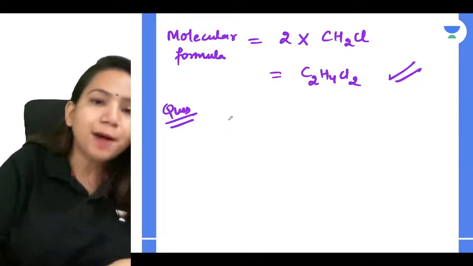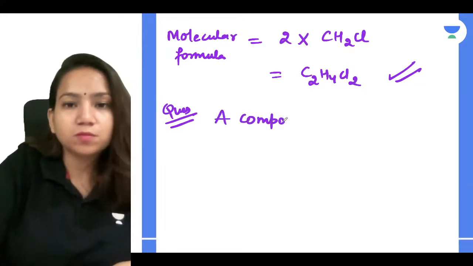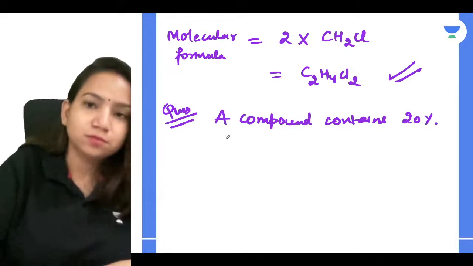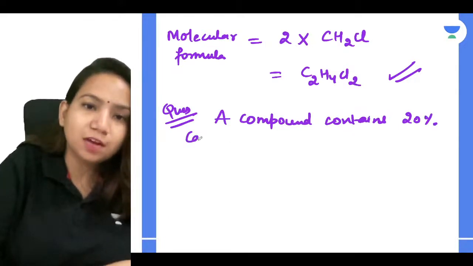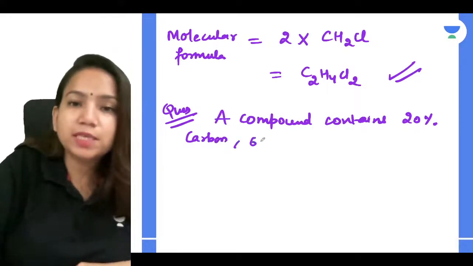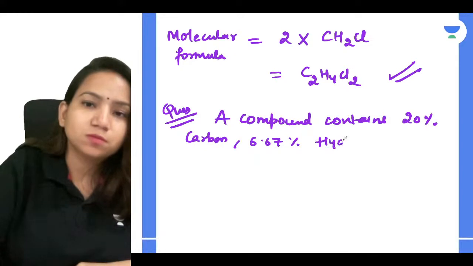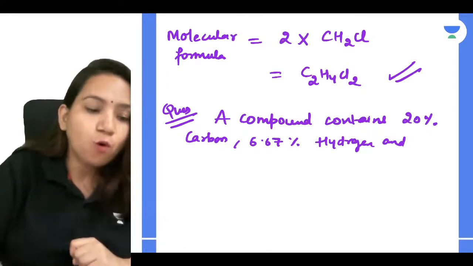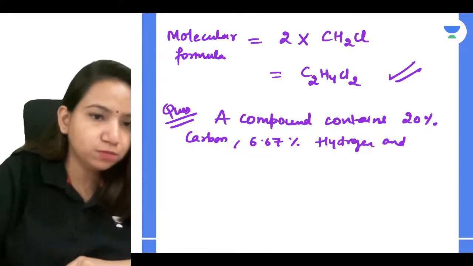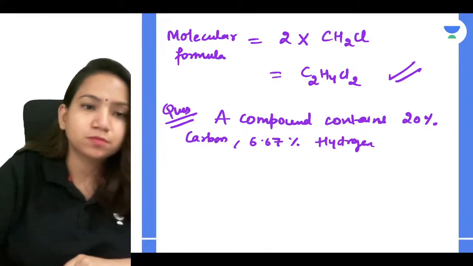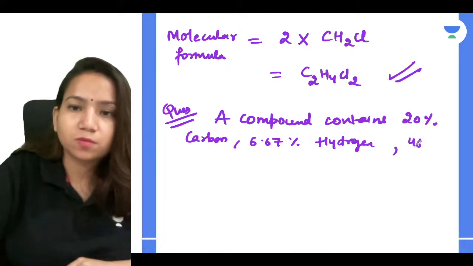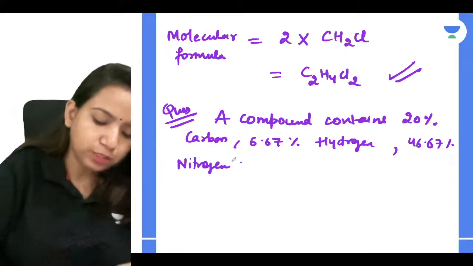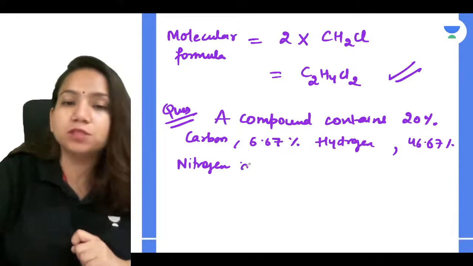So the question is, a compound contains 20% carbon, 6.67% hydrogen, 46.67% nitrogen, and the rest oxygen.